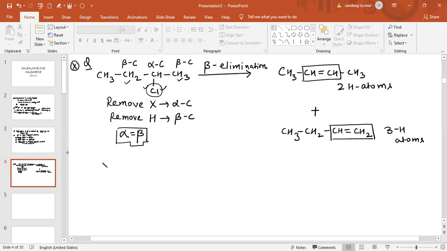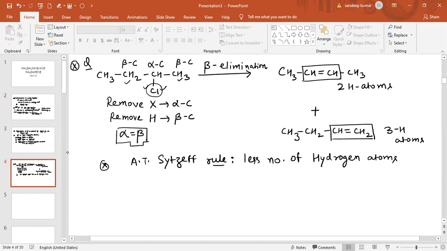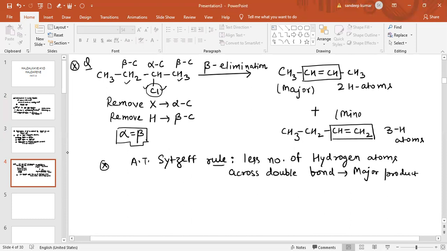So what does Saytzeff's rule say? The alkene with fewer hydrogen atoms across the double bond will be the major product. Now you can easily say this is the major product and this is the minor product.